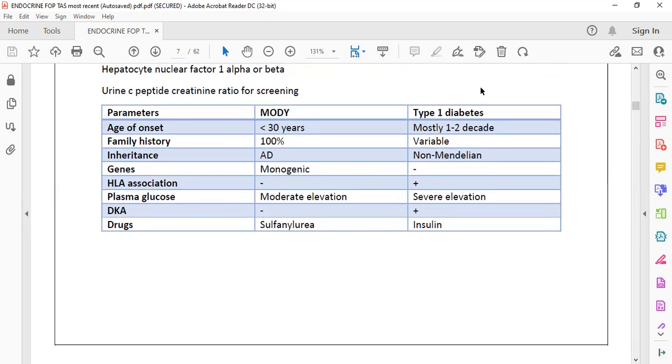Type 1 diabetes usually presents at an early age, but MODY presents in the adolescent age group, and a strong family history is more related to MODY. They are autosomal dominant and monogenic, and they have moderate elevation of plasma glucose, whereas in type 1 diabetes you will find severe elevation. MODY usually requires sulfonylurea, but in type 1 diabetes mellitus you have to give insulin.